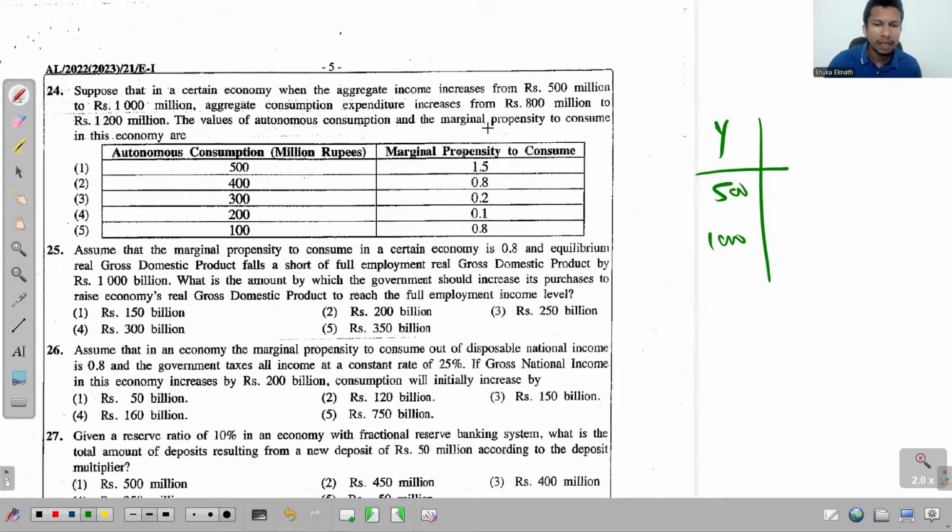aggregate consumption expenditure increases from 800 to 1200. The requirement is the values of autonomous consumption, which is this component A in the consumption equation, and the marginal propensity to consume, that is this component B in the consumption equation. From this data, we can first find the value of B.